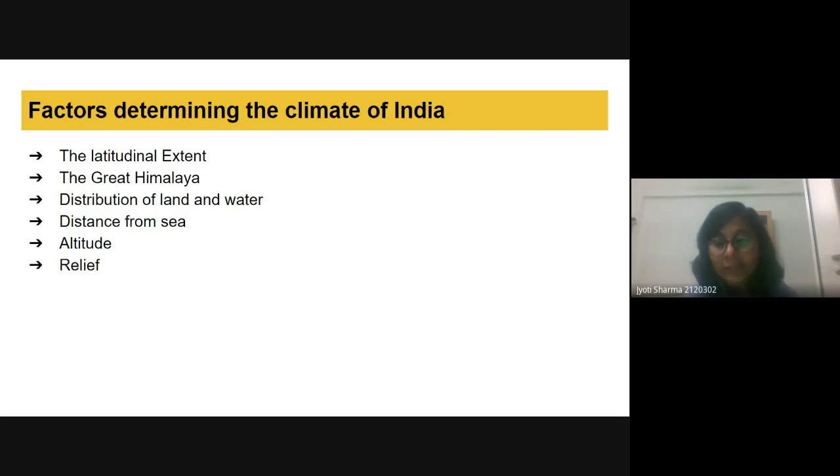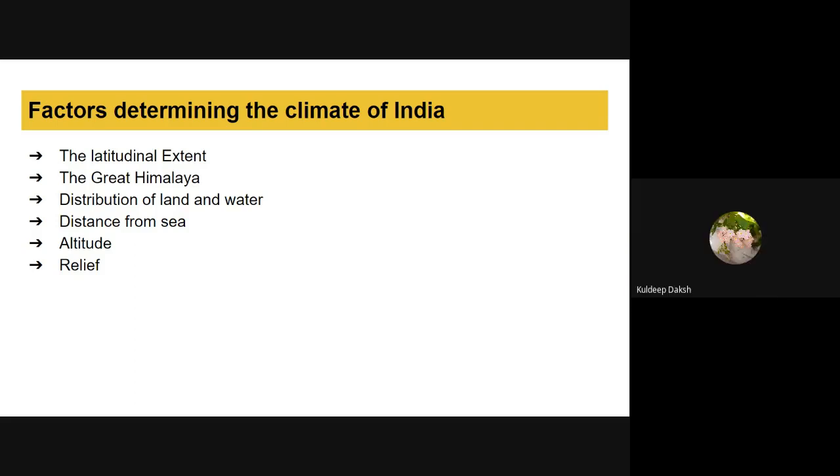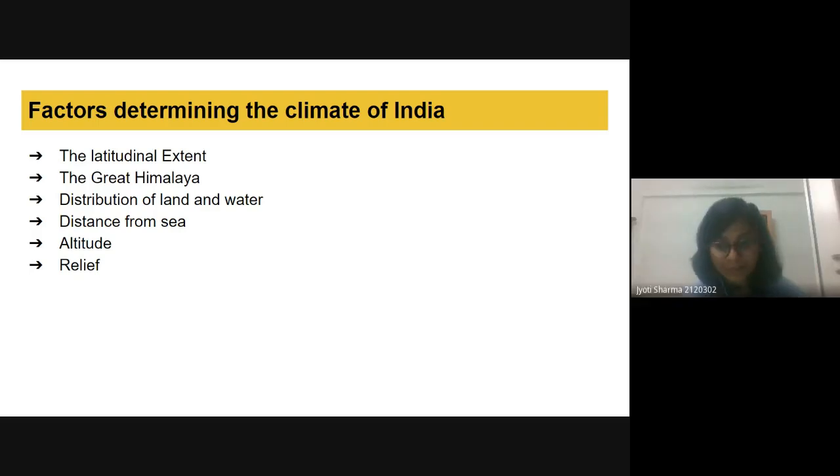Okay. And what about land, Kuldeep? Ma'am, the upper layer of land heats up usually, but water is translucent. Yes, exactly.